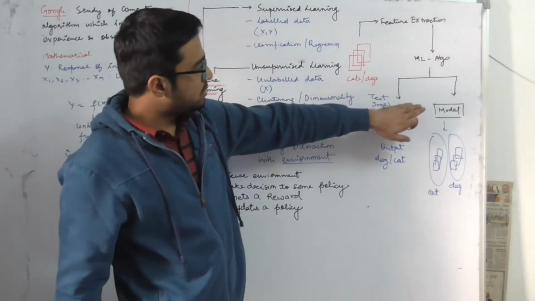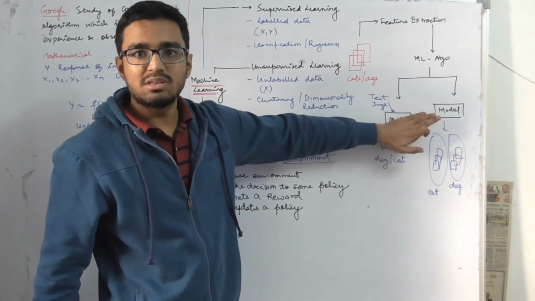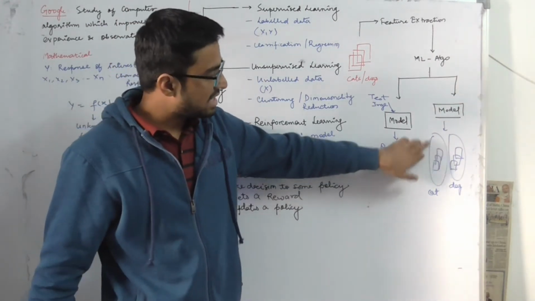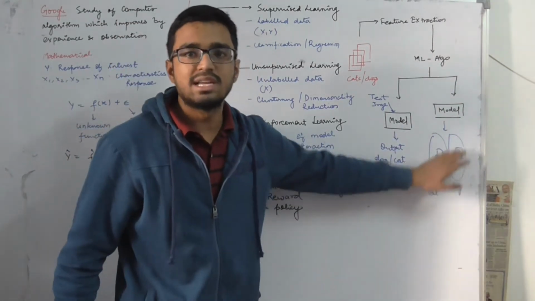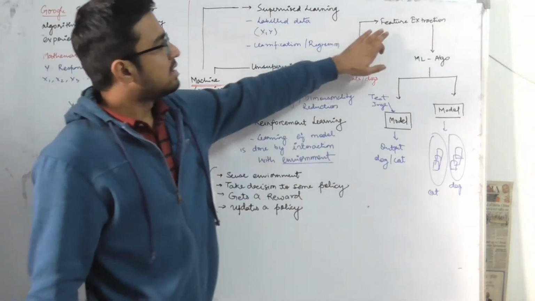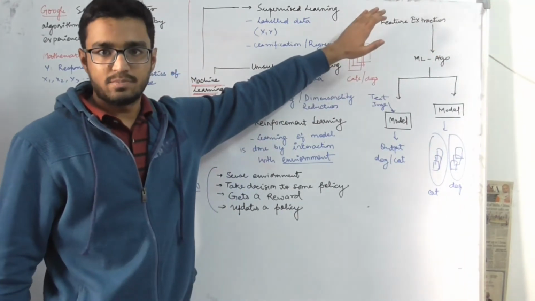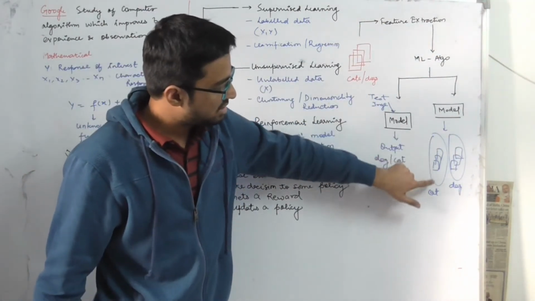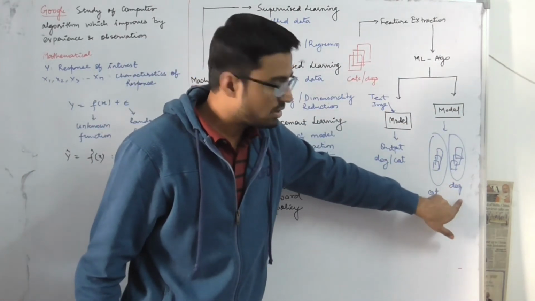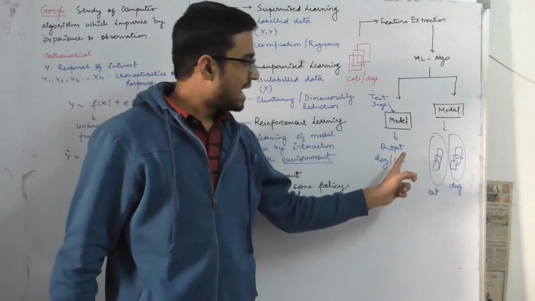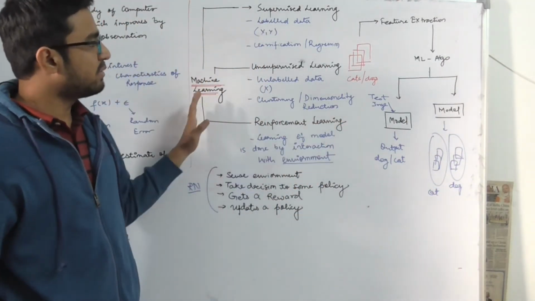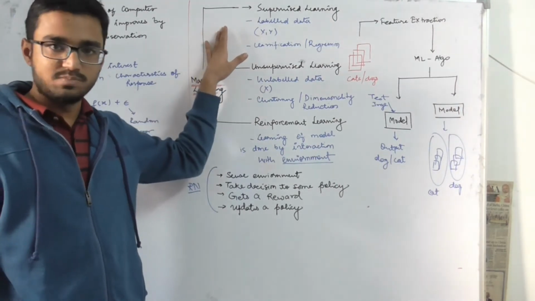While in an unsupervised learning algorithm, the model will create some clusters, some groups in which all cats are arranged together and all dogs are arranged together. So basically what an unsupervised learning algorithm is doing is keeping similar features together. All the pictures in the cat group would have some similarity, again the pictures in the dog group would have some similarity, and the two groups would have some dissimilarities. So this is the purpose of unsupervised learning, as compared to supervised learning.